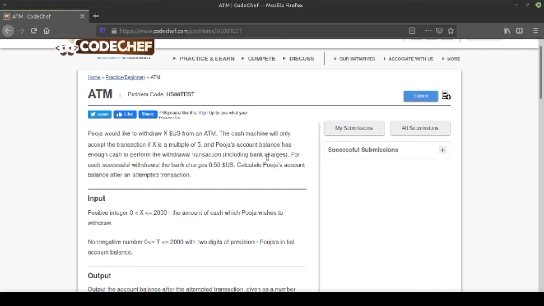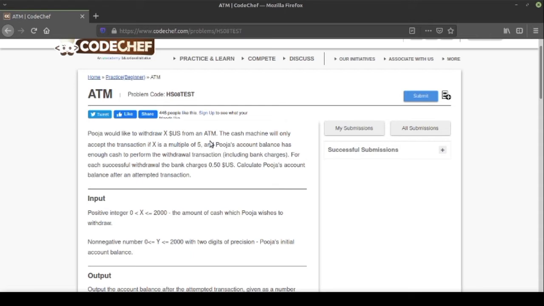And then for each successful transaction, the bank will charge $0.5 to Pooja. So the second condition becomes: Pooja's account balance has enough cash to perform the withdrawal transaction, including bank charges. First we considered X should be less than Pooja's account balance, but since bank charges are included, X plus 0.5, half a dollar, combined should be less than Pooja's account balance.